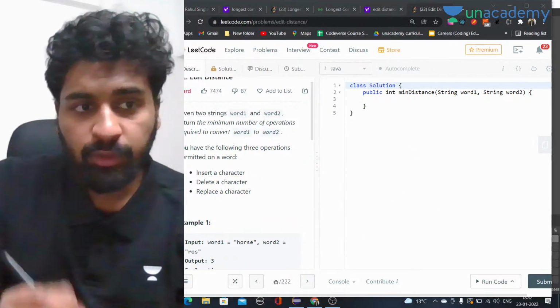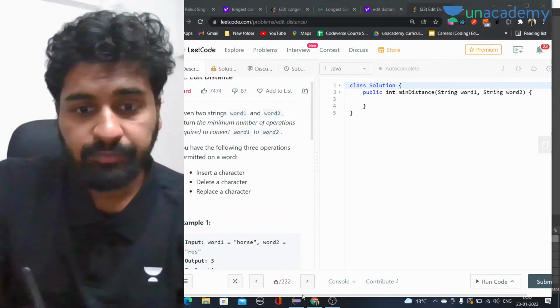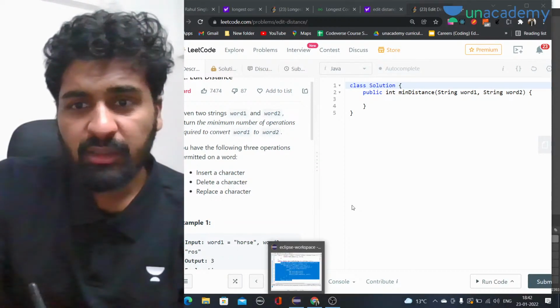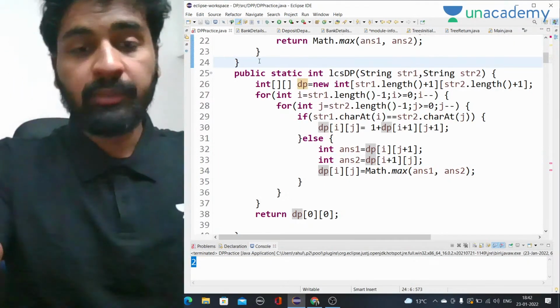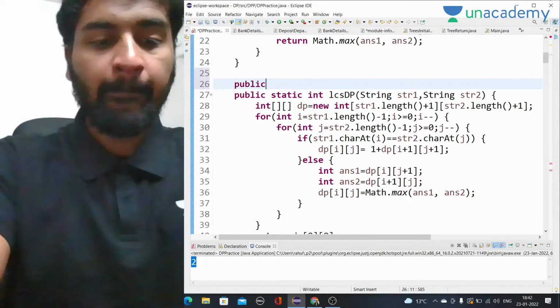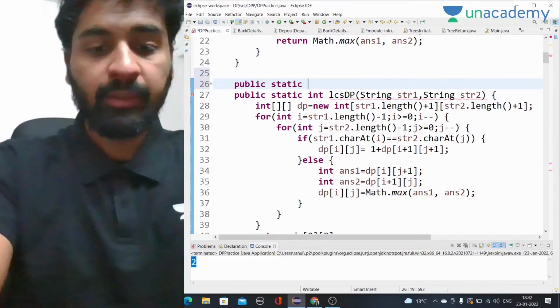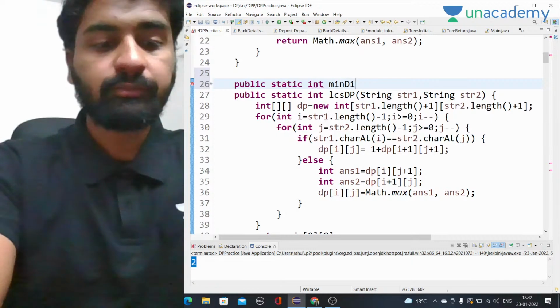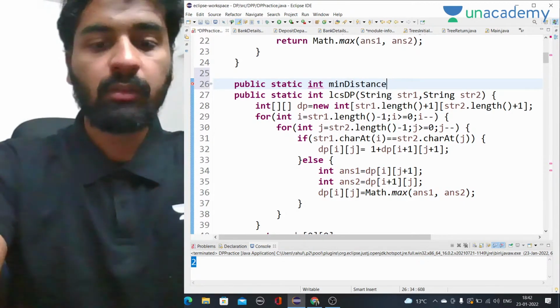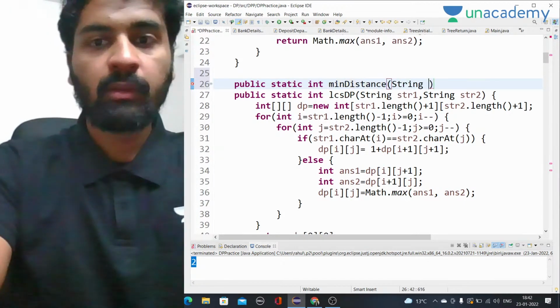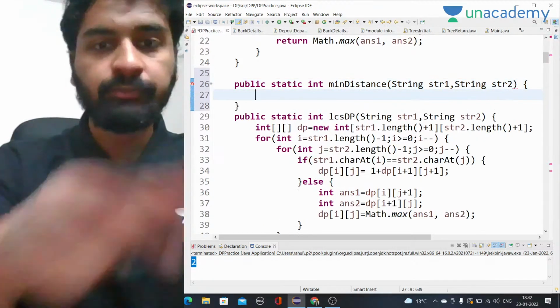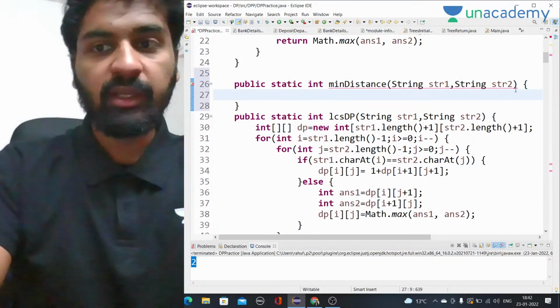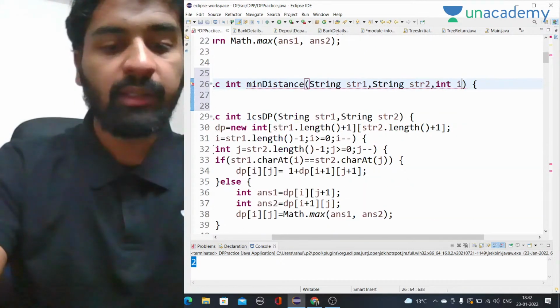So let me write the recursive code first, and then we will go to the iterative code. So min distance, we have both the strings, and we have int i and int j.